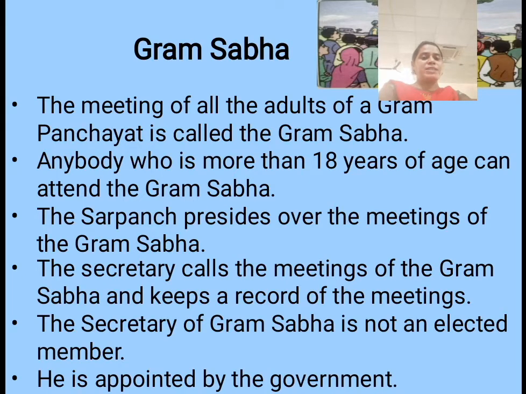And the Sarpanch is the head of this meeting. Sarpanch presides over the meeting. The meeting is called by the secretary. The secretary calls the meeting of Gram Sabha and keeps records of all those meetings also. The secretary of Gram Sabha is not an elected member. The secretary is appointed by the government. He is a government officer.